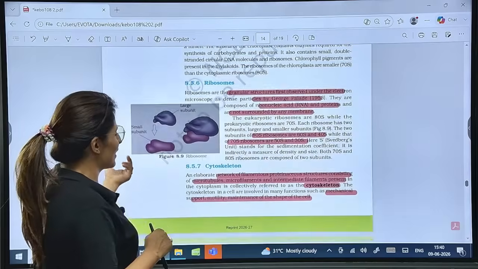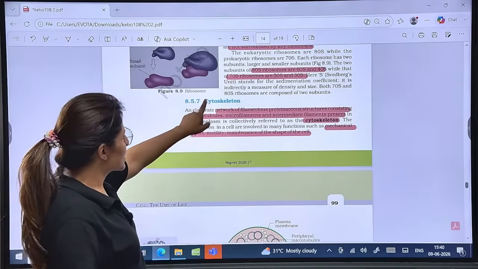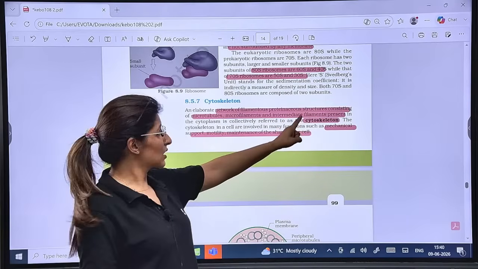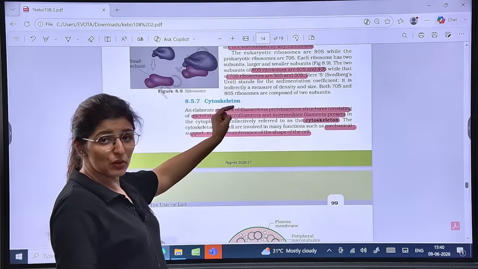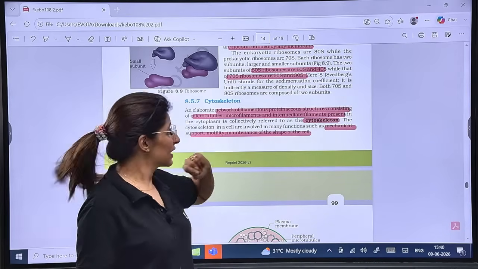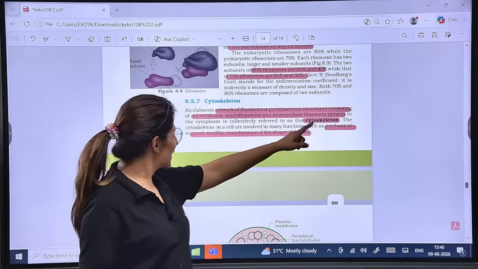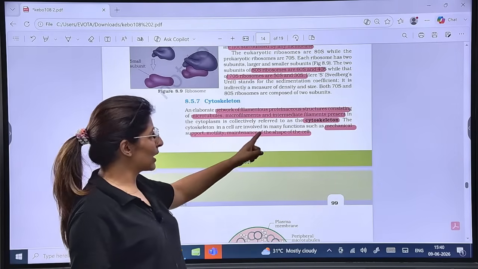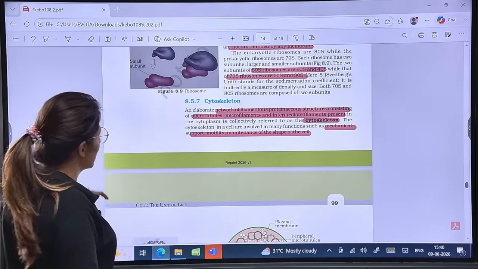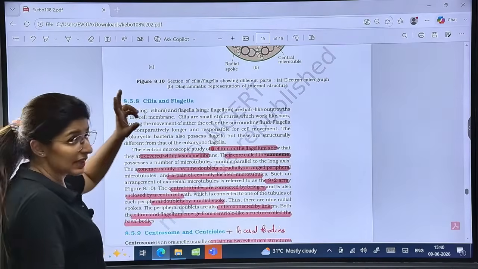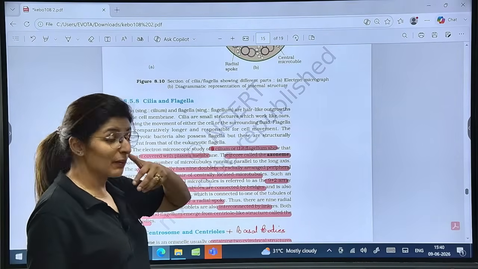Now cytoskeleton coming here. So cytoskeleton is a network of filamentous proteinaceous structures consisting of microtubules, microfilaments and intermediate filaments, right? And what is the function of cytoskeleton? Mechanical support, motility, maintenance of the shape of the cell. Now in cytoskeleton, guys, these components of cytoskeleton will form many other structures.